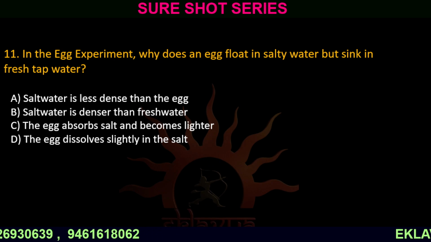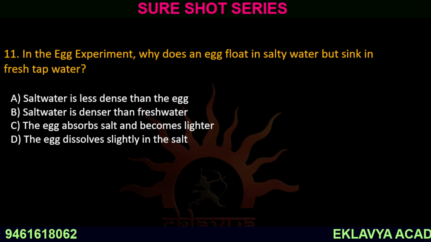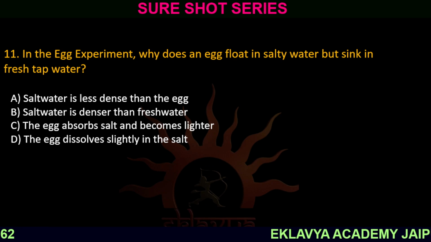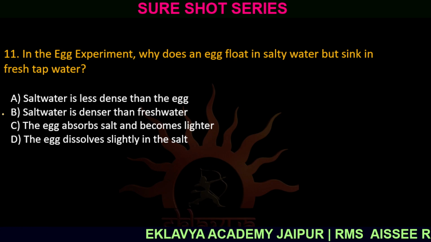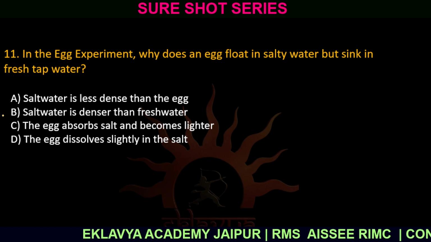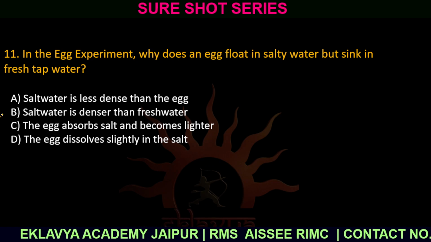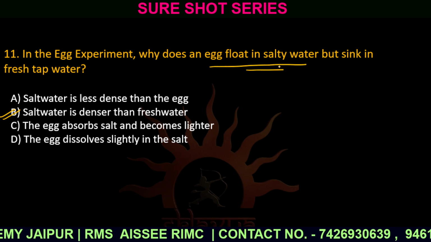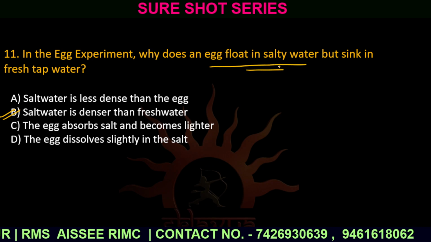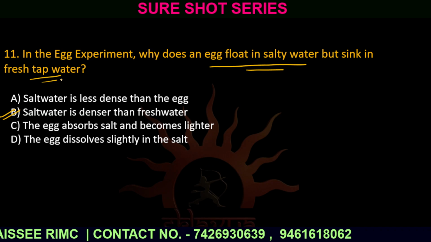Option number D, the egg dissolves slightly in the salt. The correct answer is option number B. Salt water is denser than fresh water. That's why the egg floats in the salty water but sinks in the fresh water or the tap water.